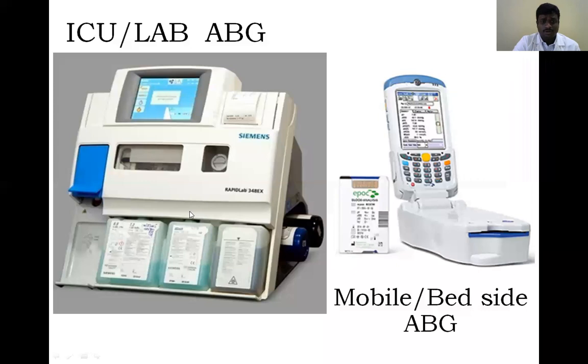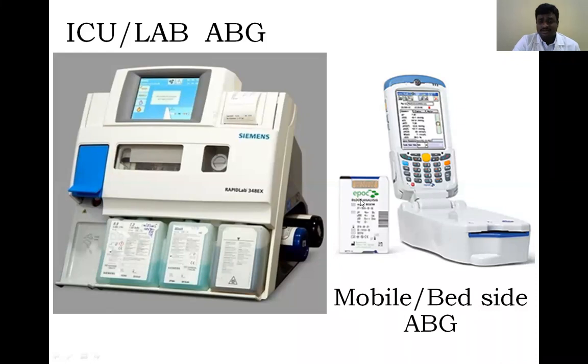These are the instruments we are using in the central lab. One is a fixed instrument, which is there in the ICU. If anybody wants to see, you can go to the ICU department. The other is the bedside mobile ABG machine.